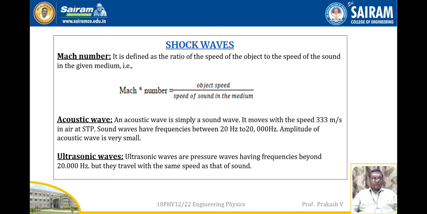One more type of wave is ultrasonic waves. Ultrasonic waves are pressure waves having frequencies greater than 20,000 Hz. They also travel at the speed of sound, that is 333 meters per second. The amplitude of ultrasonic waves is also found to be very small.